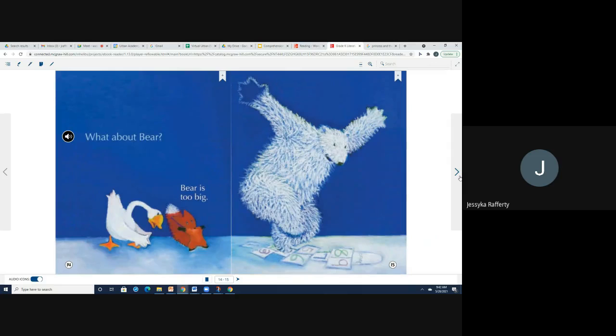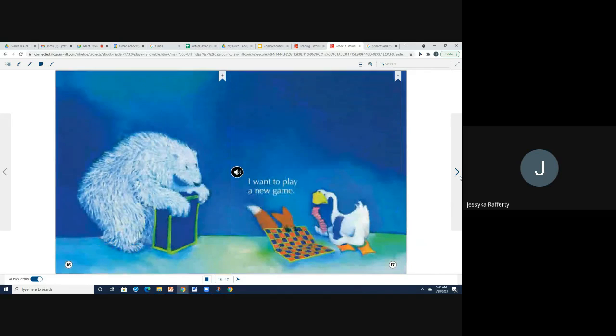What about Bear? Bear is too big. So Bear can't play hopscotch because he's too big. His feet don't fit on the hopscotch game. I want to play a new game. So now Bear's holding that toy chest, and Fox and Goose have the checkers out, and they want to play checkers together.